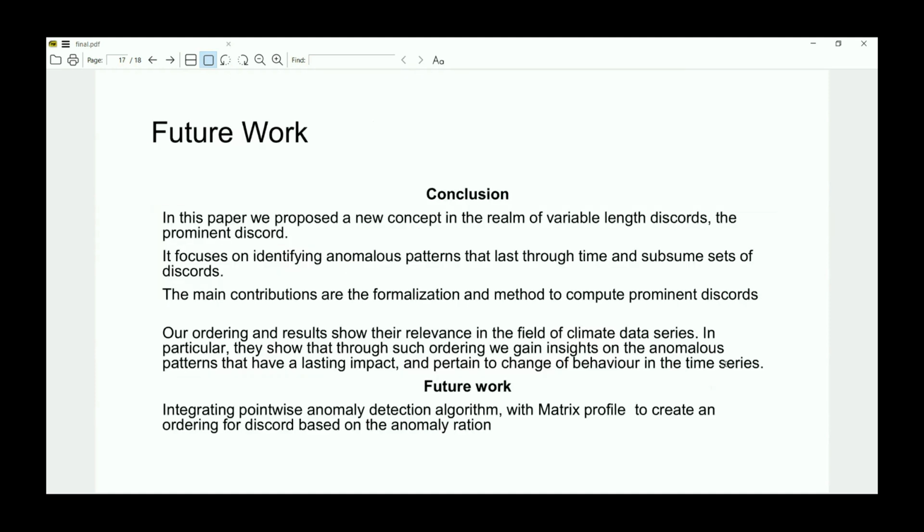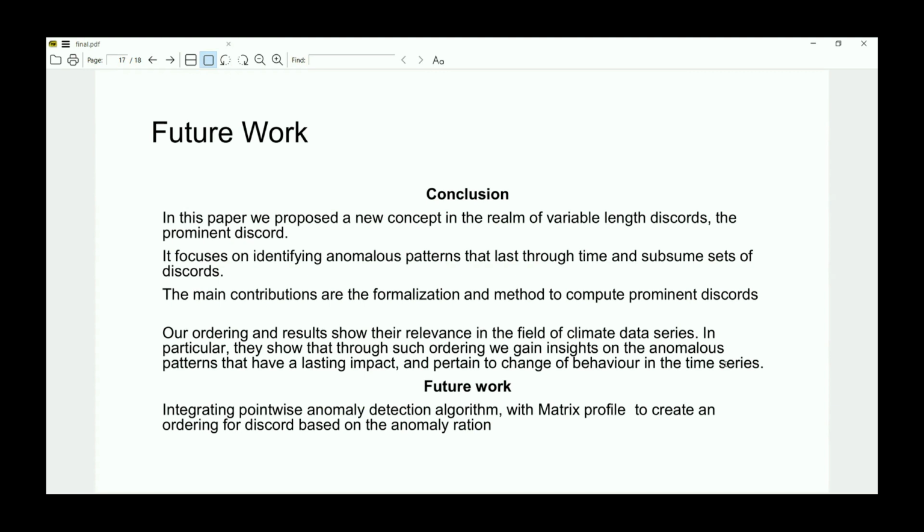Conclusion: in this paper, we proposed a new concept in the realm of variable length discords, the prominent discord. It focuses on identifying anomalous patterns that last through time and subsume sets of discords. The main contribution is the formulation of the method to compute the prominent discord. Our ordering and results show the relevance in the field of climate data series. In particular, they show that through such ordering, we gain insights on anomalous patterns that have lasting impact. This is the drought period and the regime change behavior in the time series.